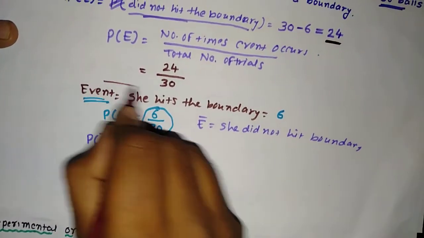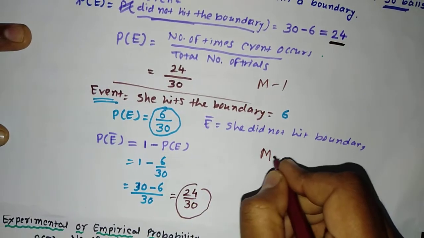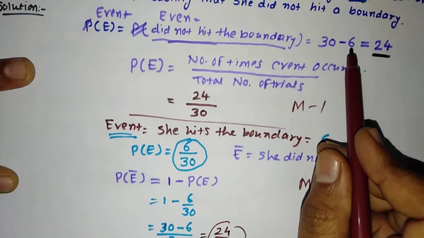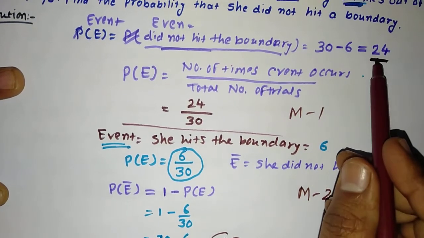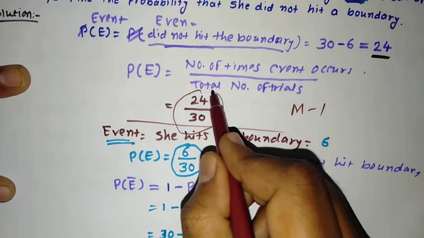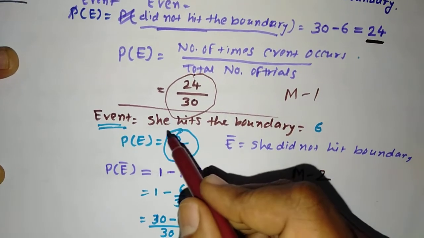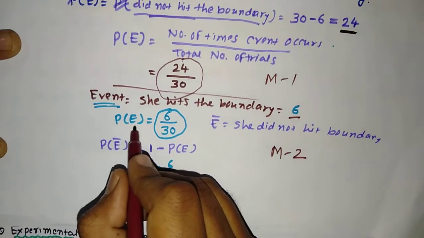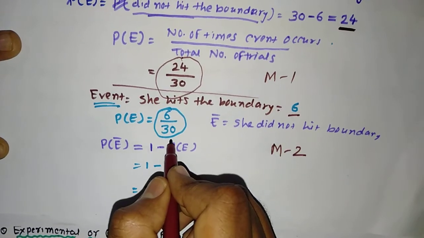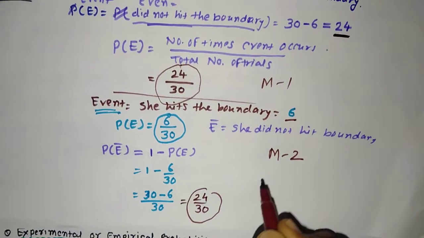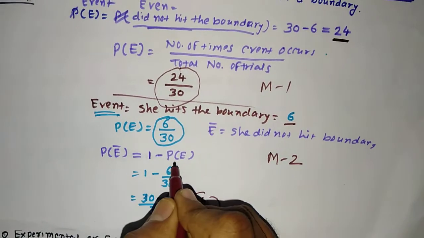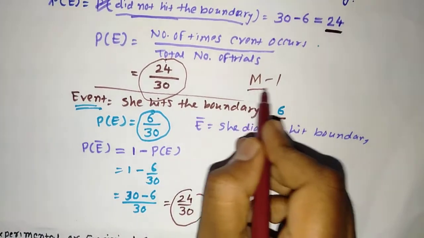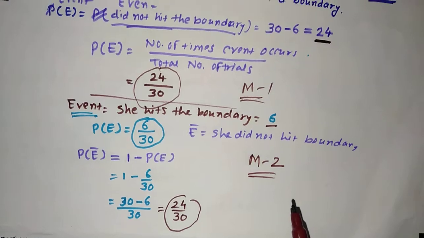This was method number 1 and this is method number 2. In method number 1, we considered the event: out of 30 balls, 6 balls she hits the boundary, so she did not hit the boundary 24 times, and we directly found the answer 24 by 30. In the second, we considered the event she hits the boundary, that is 6, so the probability is 6 upon 30, and then I took the complementary event, P(E bar) equal to 1 minus P(E), that is 1 minus 6 upon 30, equal to 24 by 30. So by method number 1 or method number 2 you can find the answer to this question.